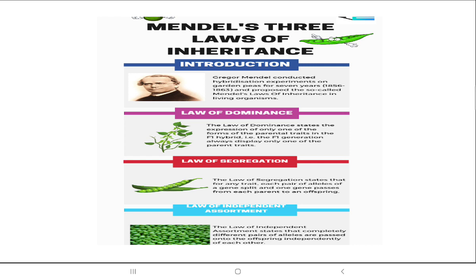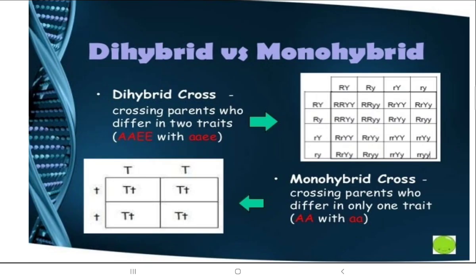That is the law of segregation. And in independent assortment, we will understand the different pairs of alleles, the different characteristics which are not there in the parents, and how they independently come up in the offspring. So these are the three laws of Mendel.